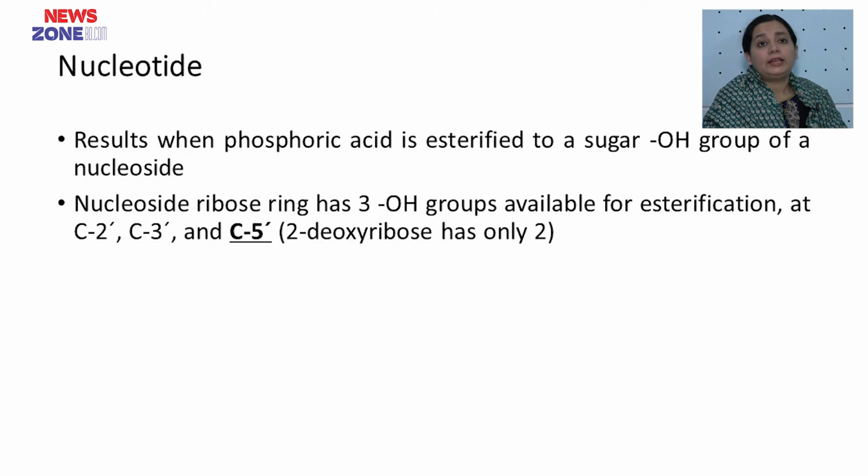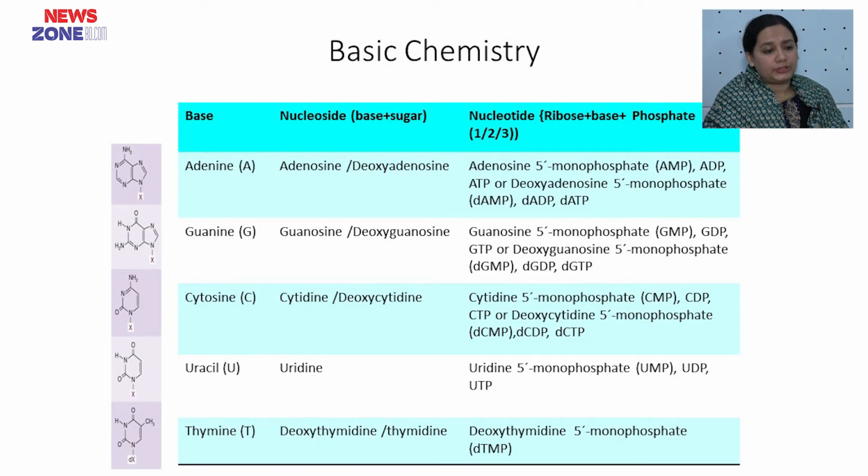In the case of DNA, where the sugar is deoxyribose, the carbon 2 prime oxygen is already eliminated. Okay. So, if we see the basic chemistry, when adenine is added to a ribose sugar, it is known as adenosine, and the nucleotides of adenosine are known as adenosine 5 prime monophosphate, adenosine 5 prime diphosphate, or adenosine 5 prime triphosphate. In short, they are known as AMP, ADP and ATP.